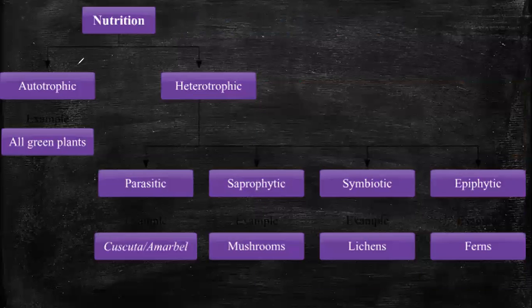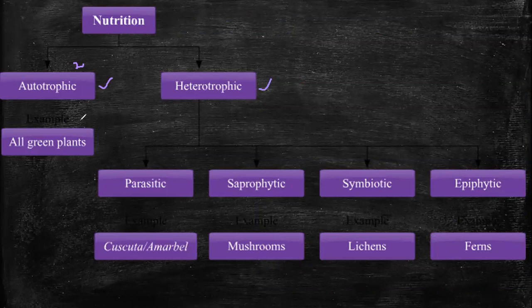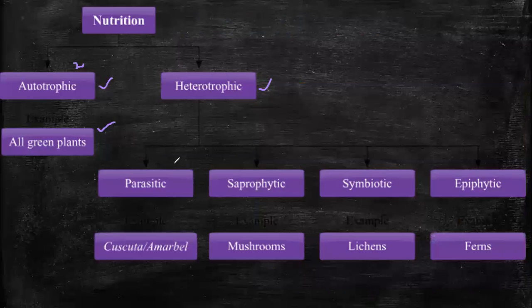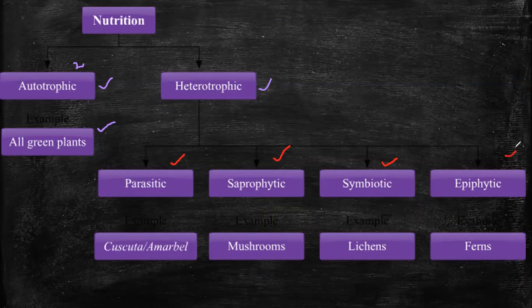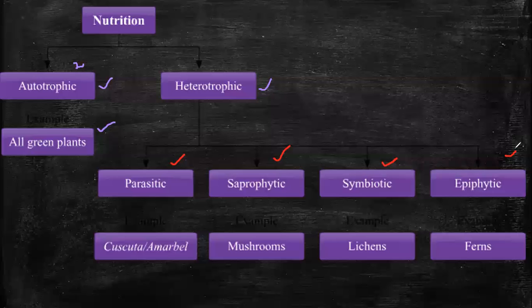Nutrition can be classified into two modes, that is the autotrophic and the heterotrophic. For the autotrophic mode of nutrition, the very basic example is green plants. And the heterotrophic mode of nutrition can be classified into different types: parasitic mode of nutrition, saprophytic mode of nutrition, symbiotic mode of nutrition, and epiphytic mode of nutrition. Okay. Guys, what is parasitic mode of nutrition? Comment me right now.